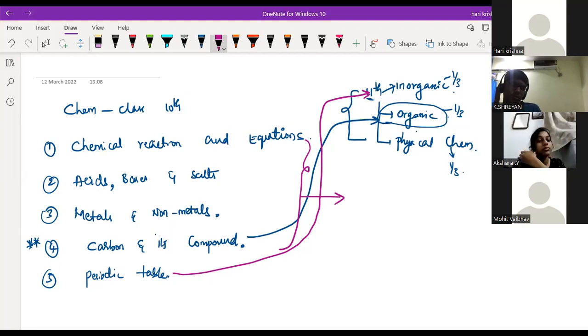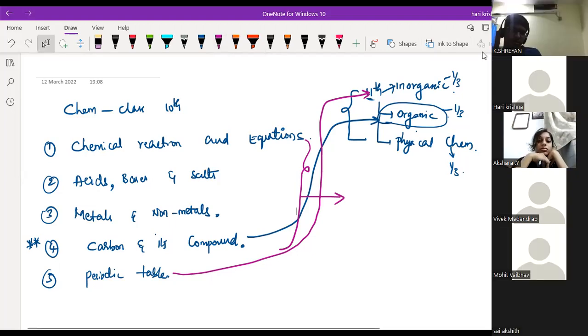And carbon and its compounds are important for chemistry if you're going for the highest standard. In all living organisms, at least one carbon compound will be there. Like DNA, RNA, glucose, carbohydrates, proteins, whatever compound is there in living organisms, it will contain at least one carbon atom. It is very, very important.